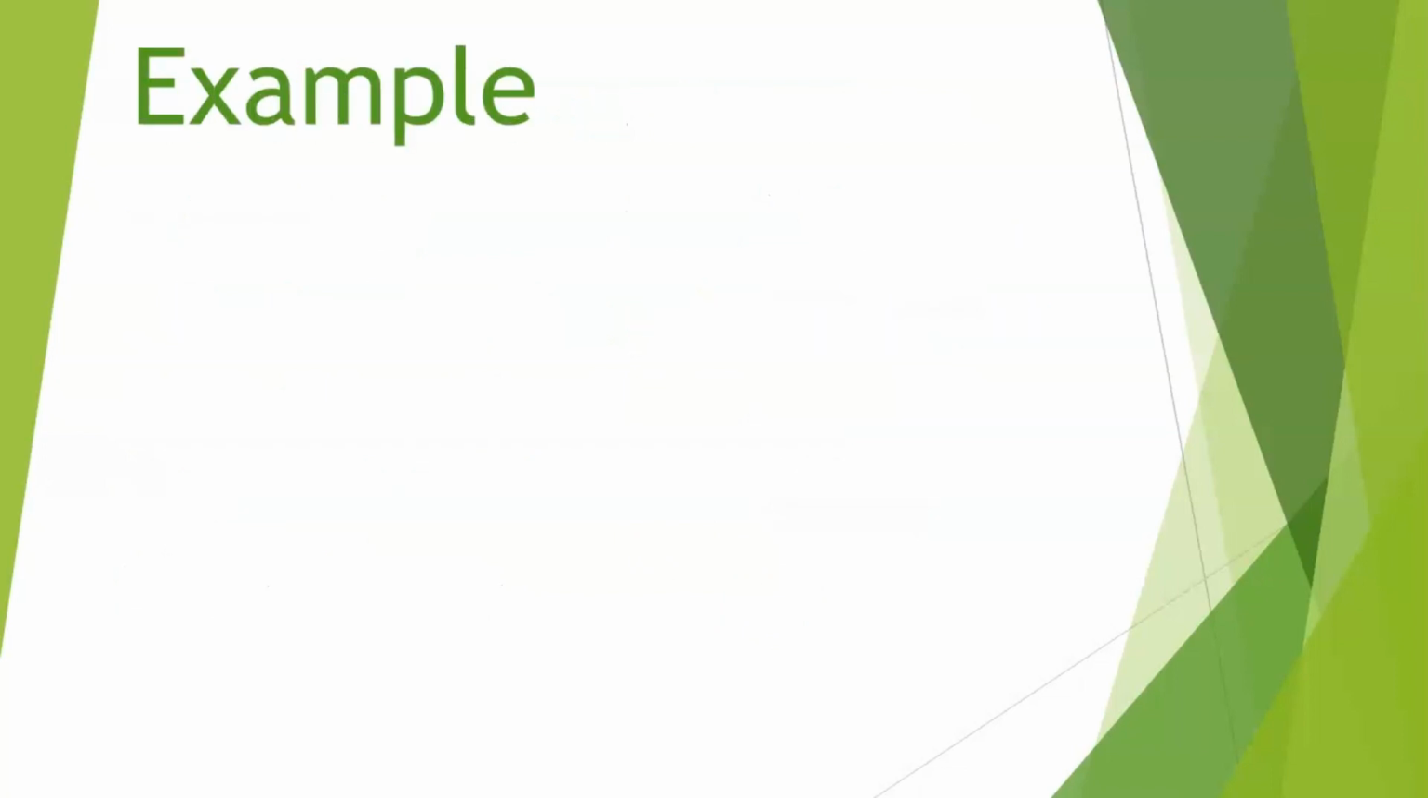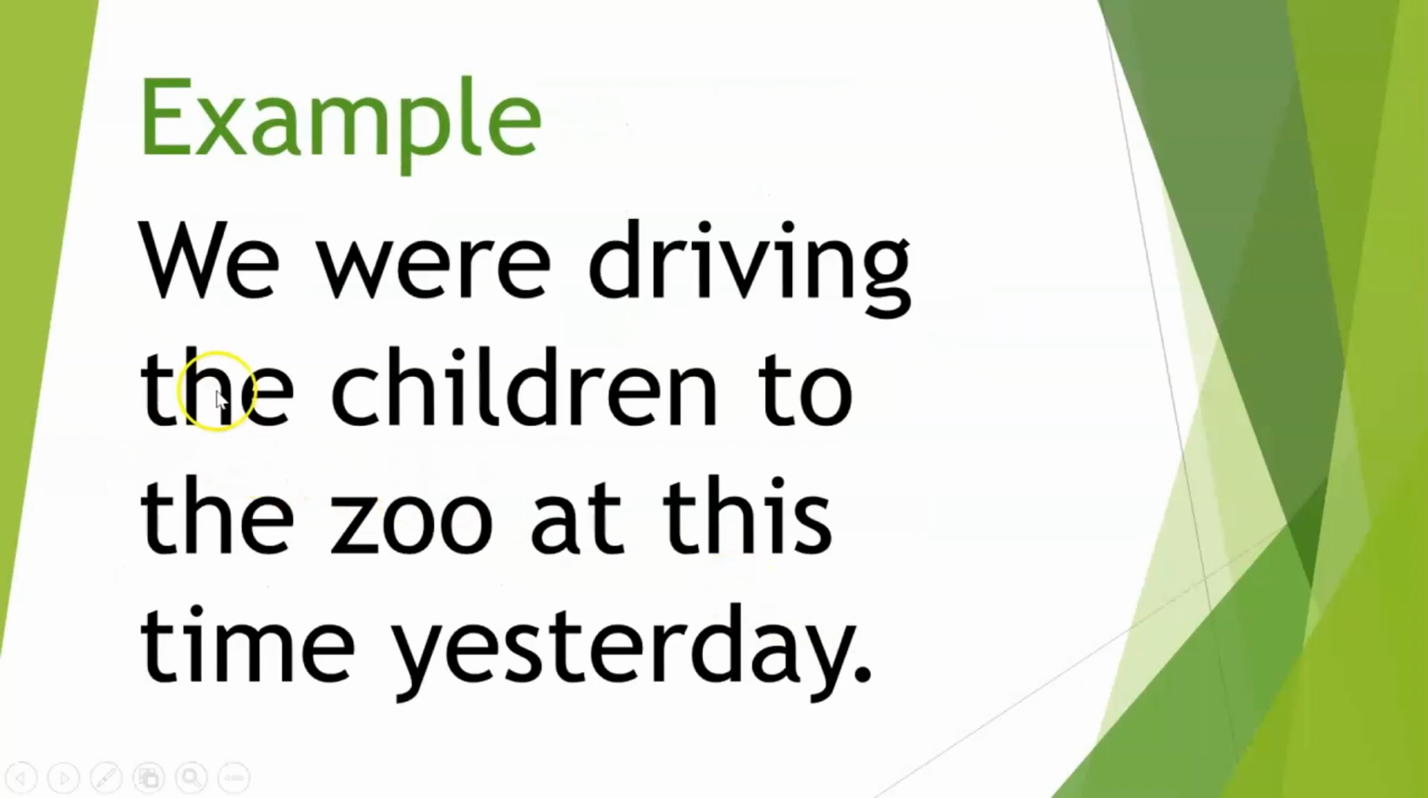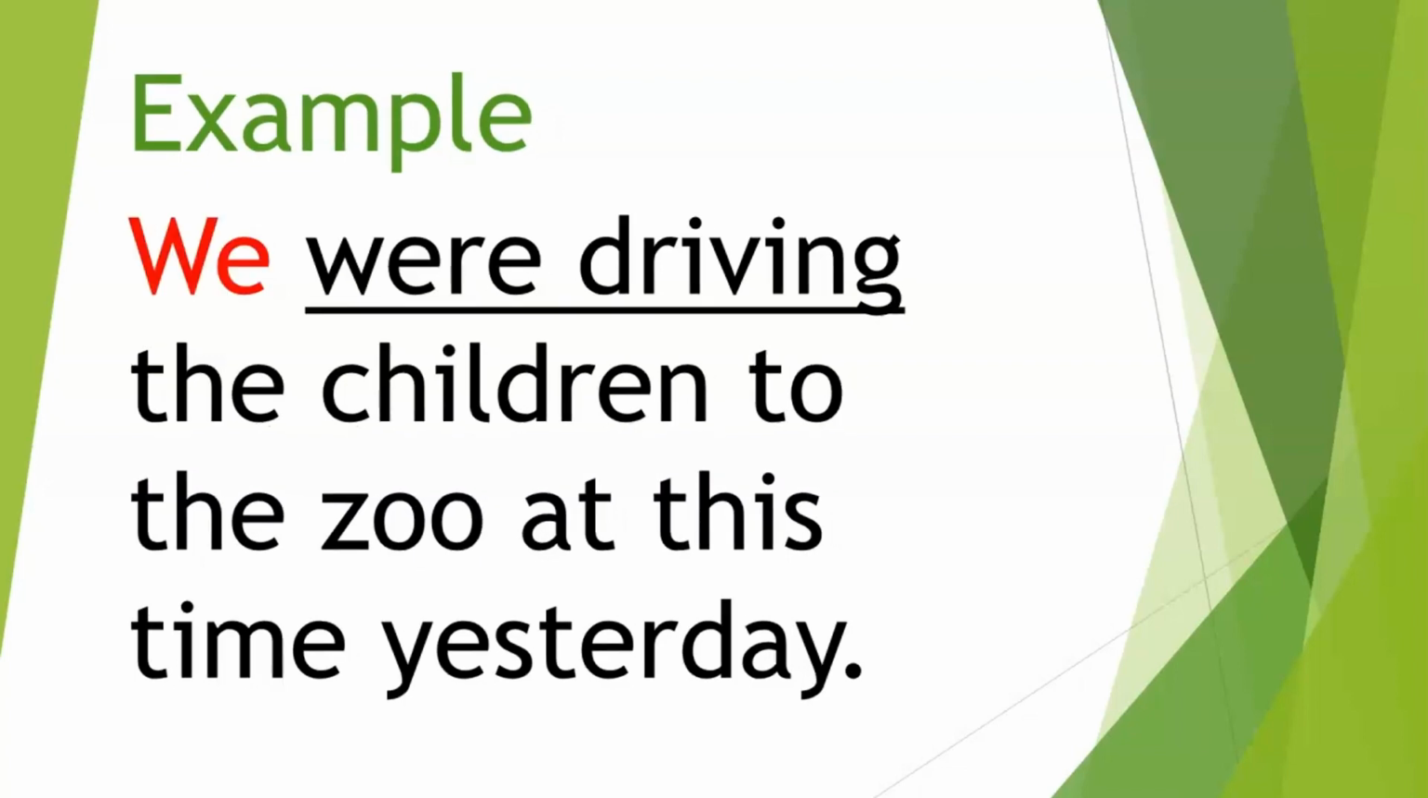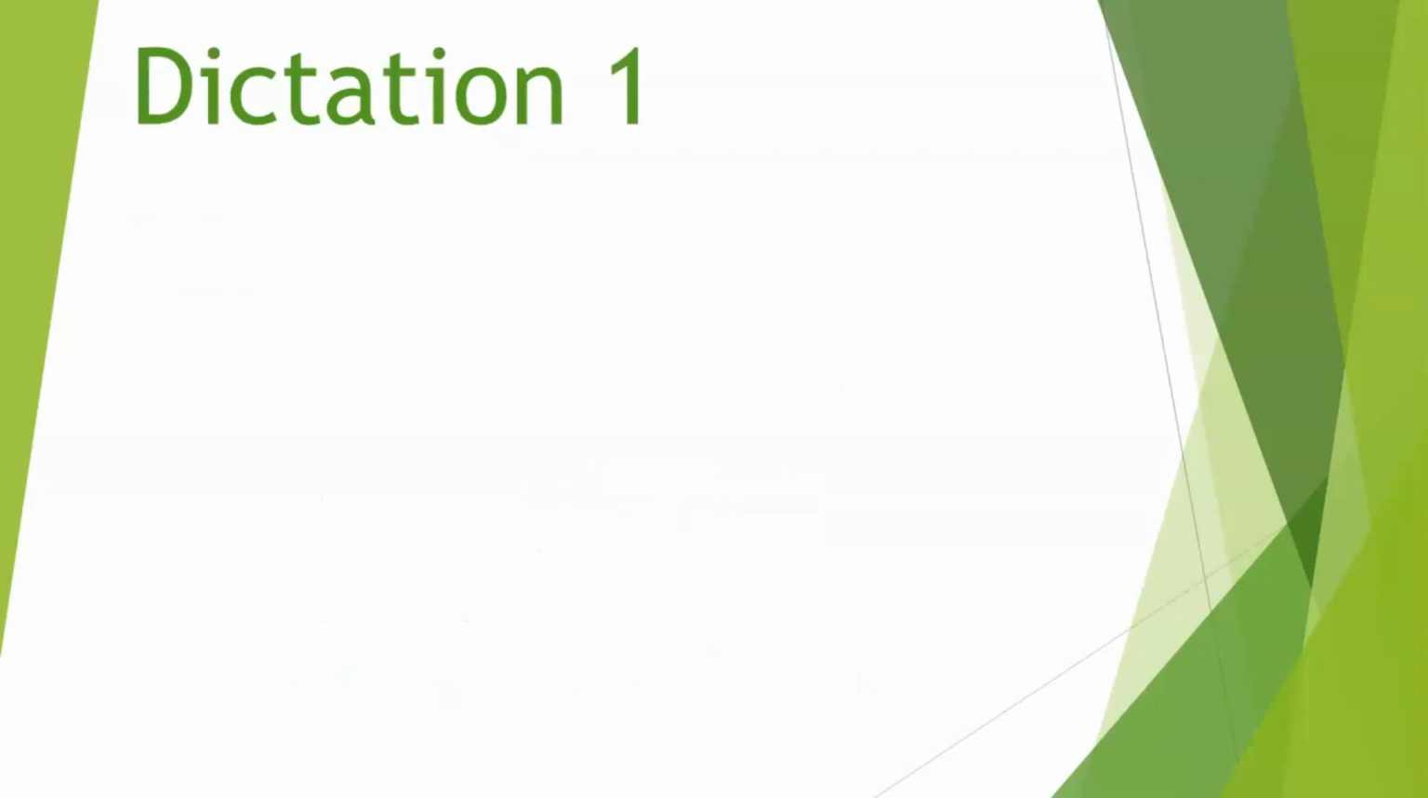So here is an example for you. If I say, we were driving the children to the zoo at this time yesterday, you will write this on your paper, and then you will look for the subject and the past continuous verb. Now in this case, the subject is we. Were driving is the past continuous verb, and the time expression is at this time yesterday. Okay, so let's get started with our dictation number 1.